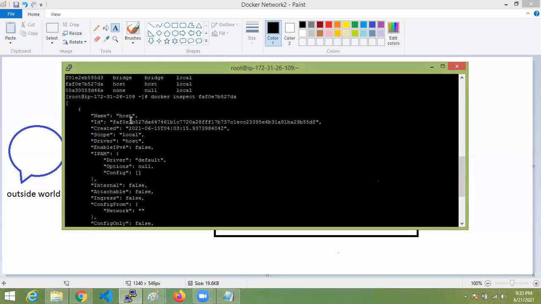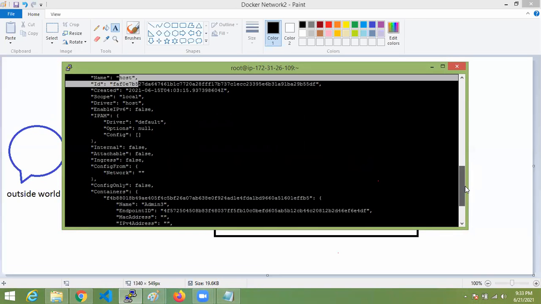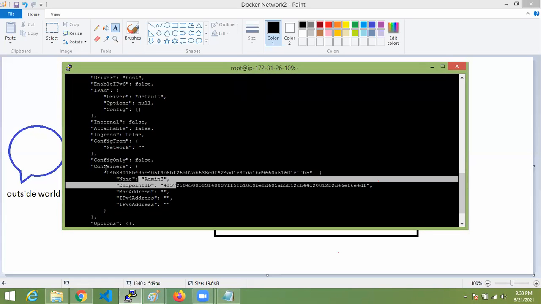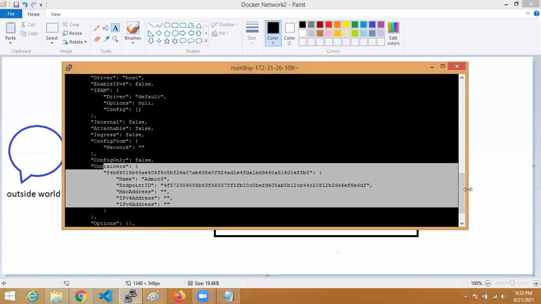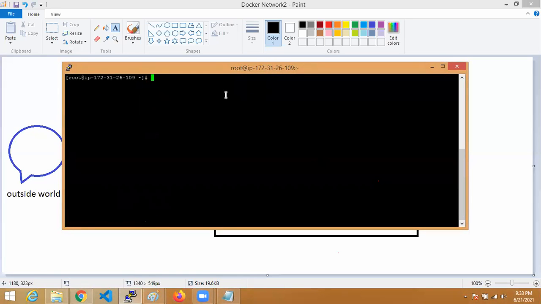Name is host. If you observe, there is no separate network address. You can check. Just containers are created in this network. But for host, there is no separate network we have. That I'm showing now. I'll show you the difference.